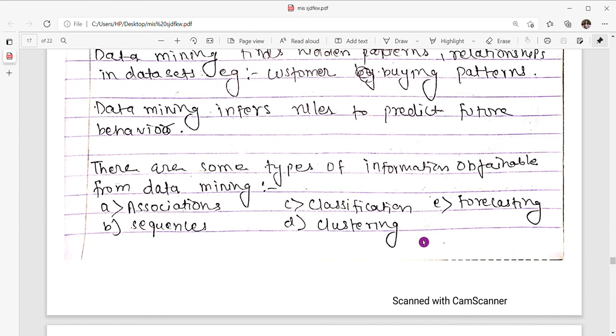There are some types of information obtainable from data mining. First, association. Second, sequences. Third, classification. Fourth, clustering. And the last one is forecasting.